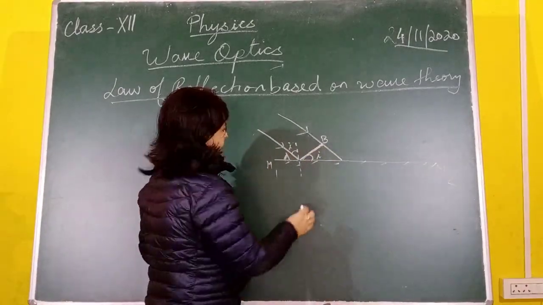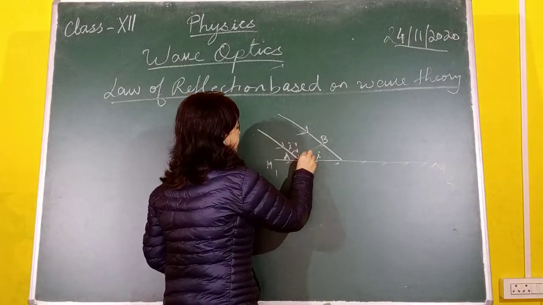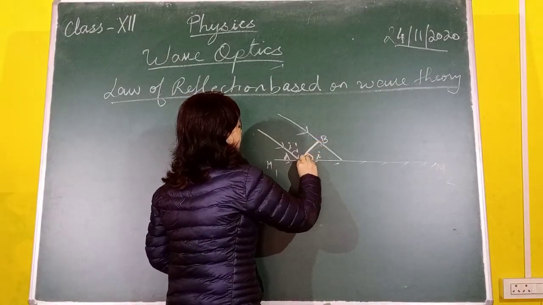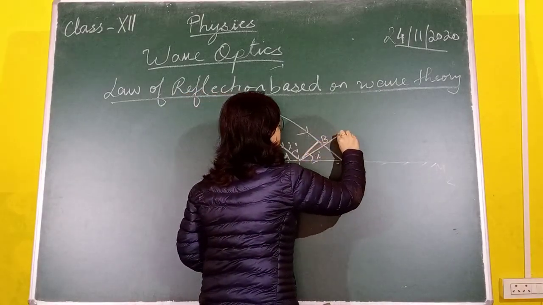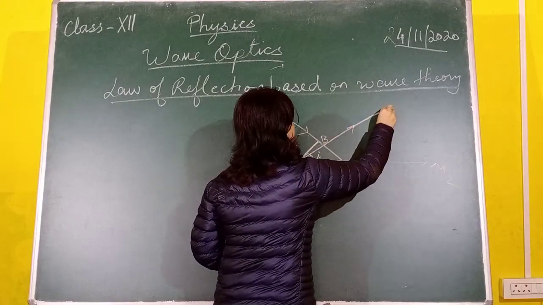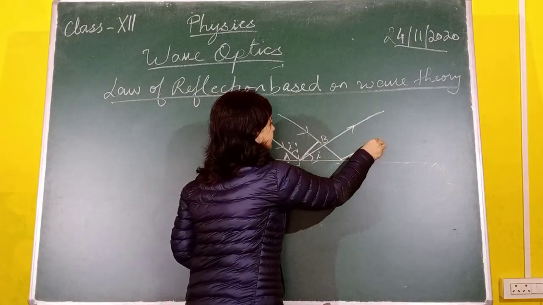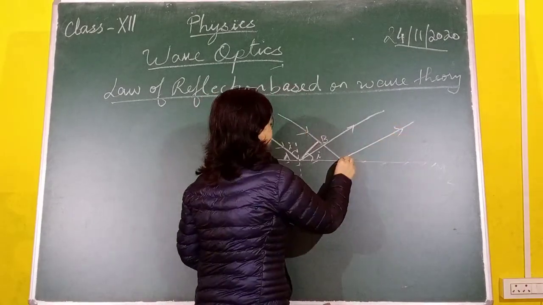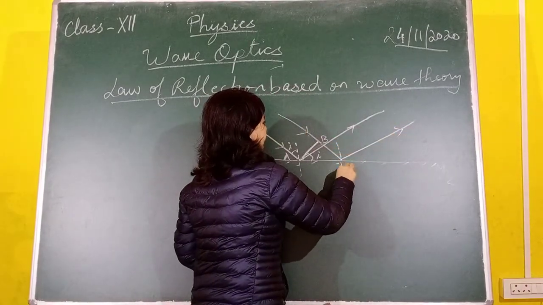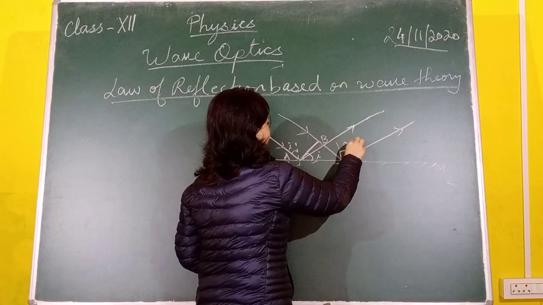Now let's make it perpendicular. Now the ray will be reflected. This is reflected ray number 1, and reflected ray number 2. So here also we can draw the angle of reflection.